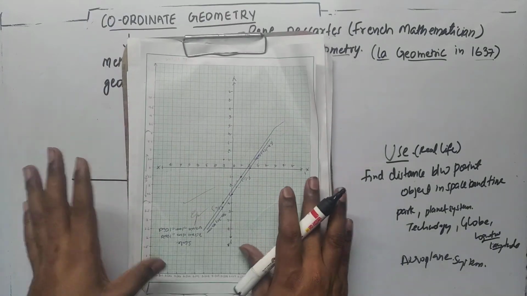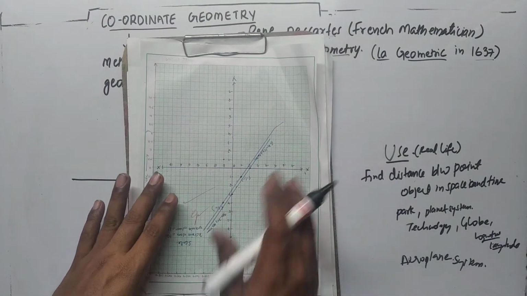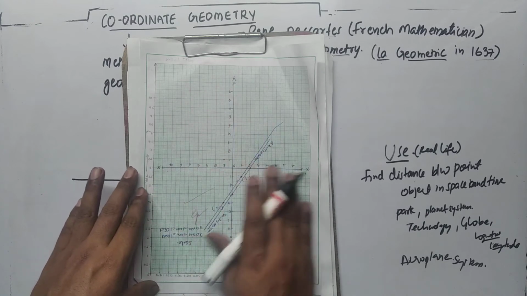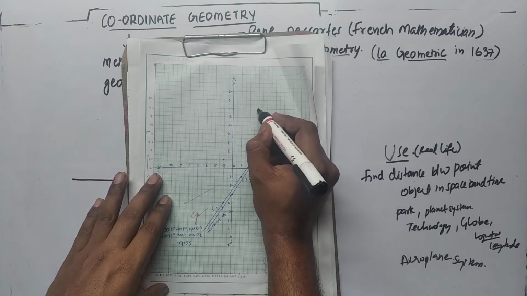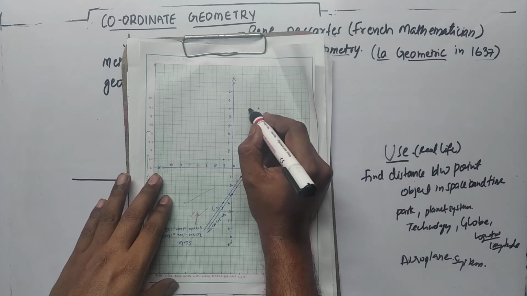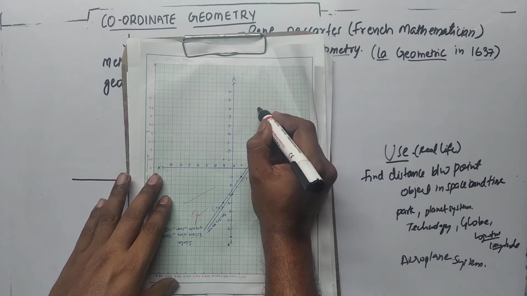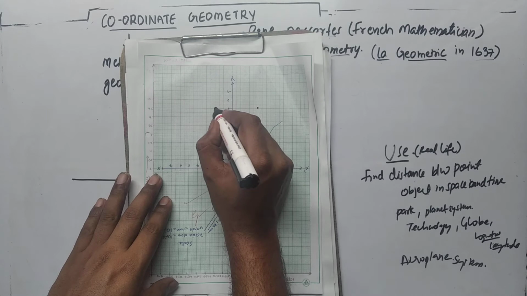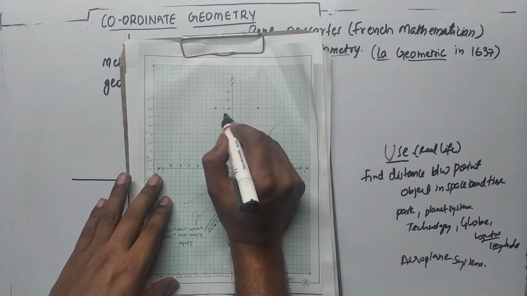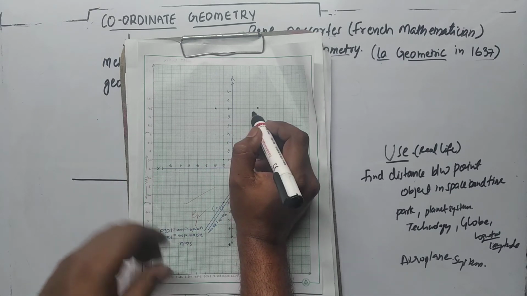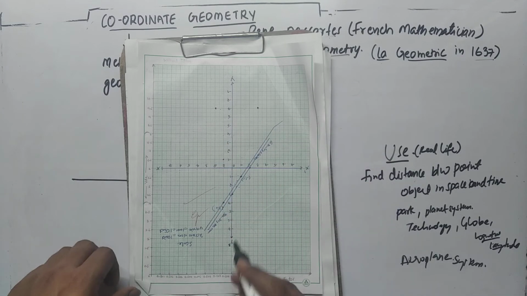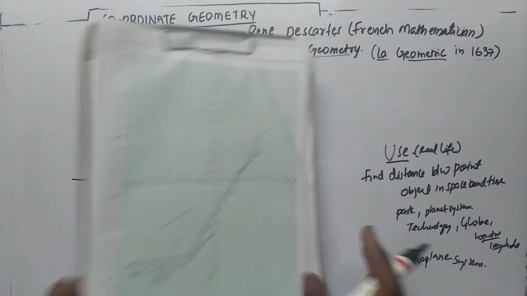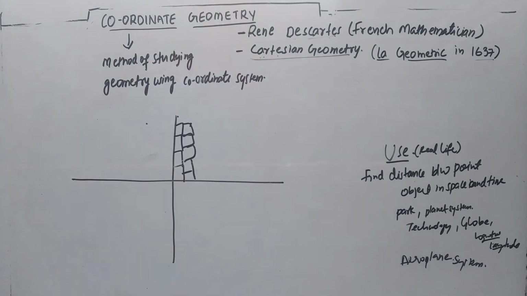a graph. You can say this is the coordinate system. We'll assume that this is the roof of Rene Descartes. If a fly is here, as we know the distance between the squares will be the same. When a fly goes from this point to this point, we can easily find the distance it travels. So 1, 2, 3, 4, 5 centimeters. From this idea he discovered coordinate geometry.